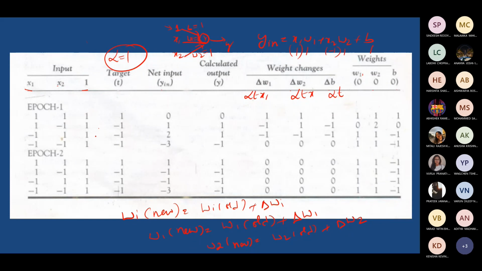Okay, that is what this algorithm suggests. So you can find here 4 sets of possible inputs, that is called one epoch. Once again you can apply the same data set and redo training if necessary. Then that is called epoch 2. Like that, multiple epochs may be required to train so that you will get the y is equal to t condition at least at one particular stage after updating the weight.